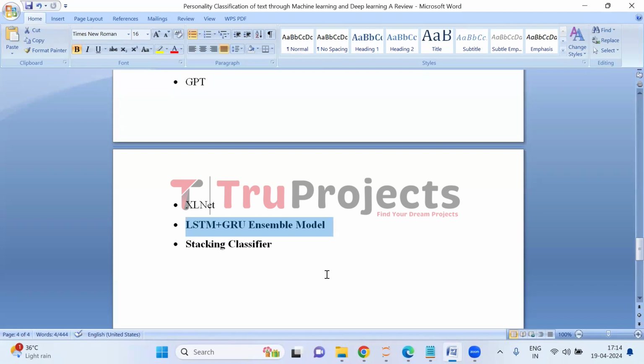The LSTM plus GRU ensemble model is a combination of two different types of recurrent neural network, RNN, architectures, long short-term memory LSTM, and gated recurrent unit GRU. LSTM and GRU are both popular architectures used in sequential data processing tasks such as natural language processing NLP. They are designed to address the vanishing gradient problem and capture long-term dependencies in sequential data.